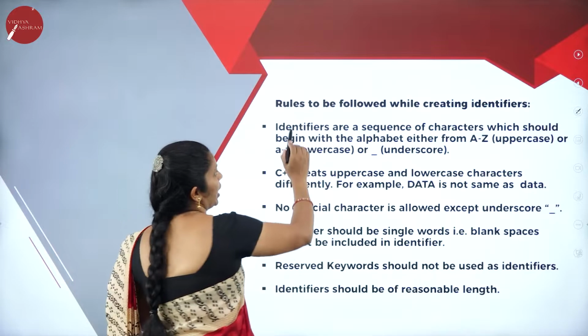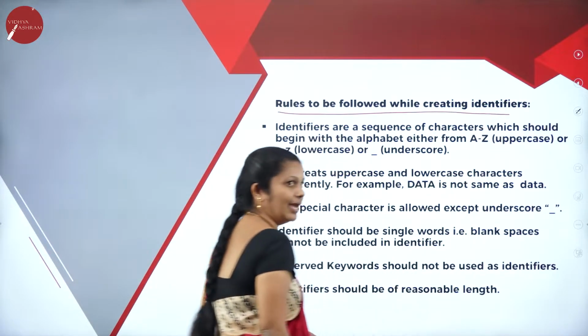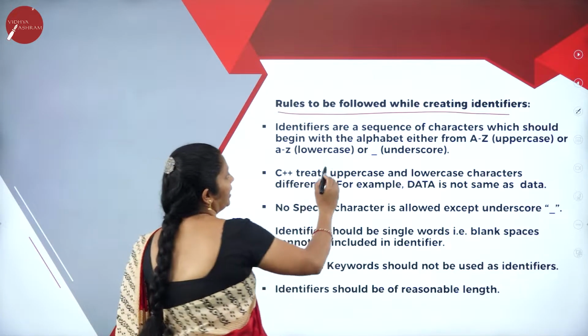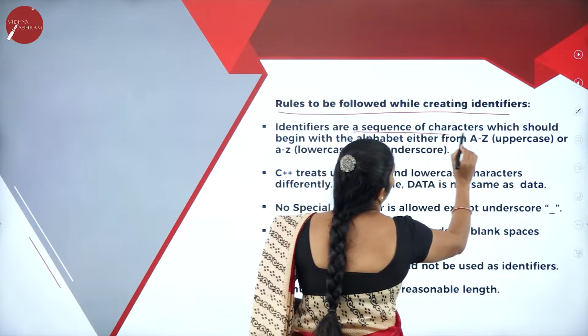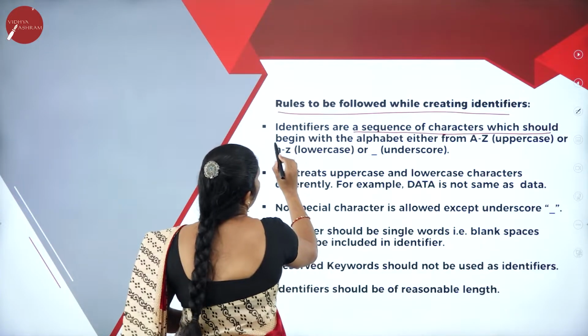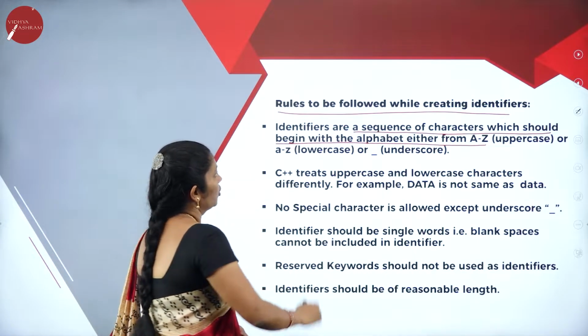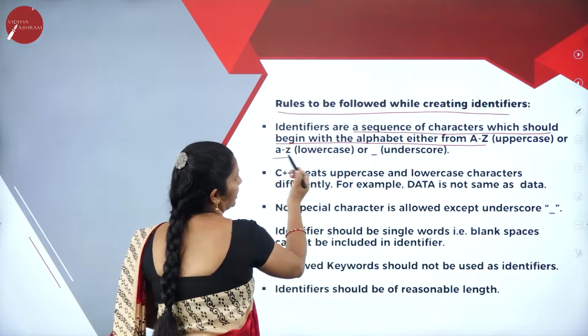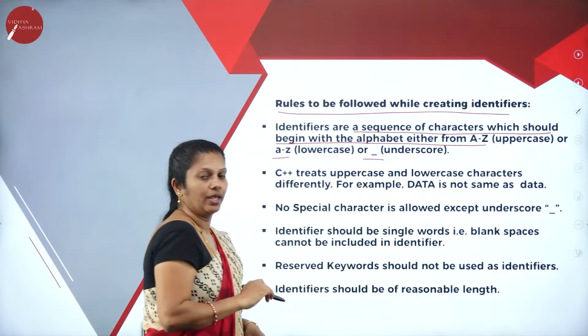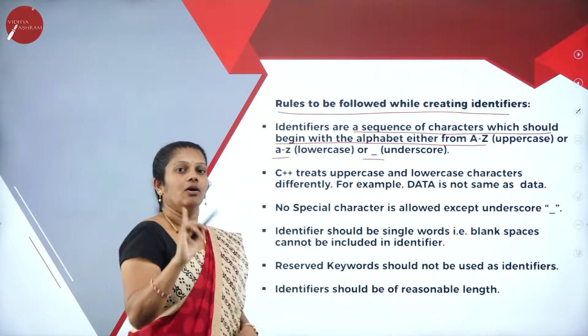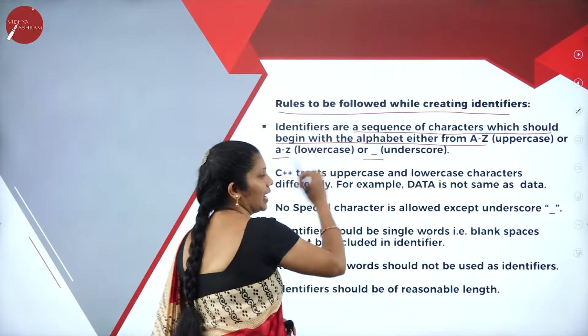Then some rules we have to follow while creating an identifier. Which are the major rules? An identifier is a sequence of characters which should begin with an alphabet, either capital A to Z or small a to z, or underscore. If I want, I can begin with a capital letter, a small letter, or I can use underscore.